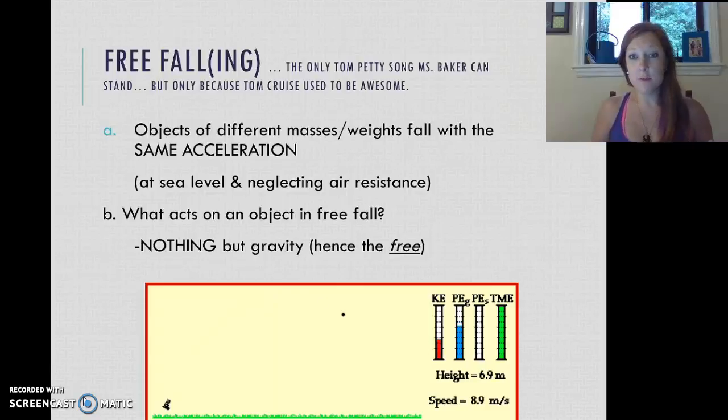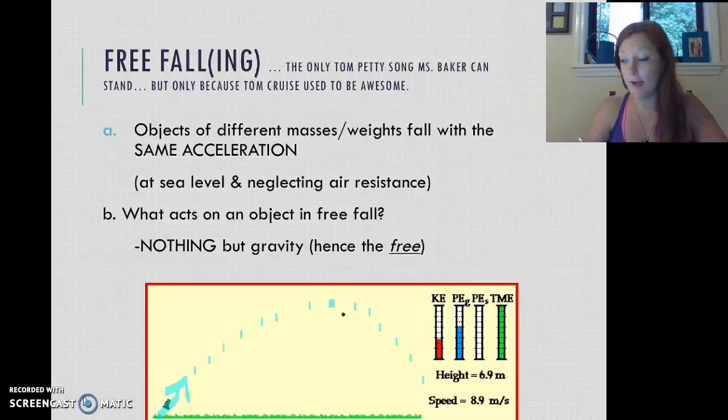We'll learn about forces next after we finish motion, but in free fall, only gravity can pull on that object. So there are no other things pushing or pulling. If you look at the bottom of this screen with this cannonball, the cannon launches this cannonball, and it follows this path and then falls back down toward the ground.